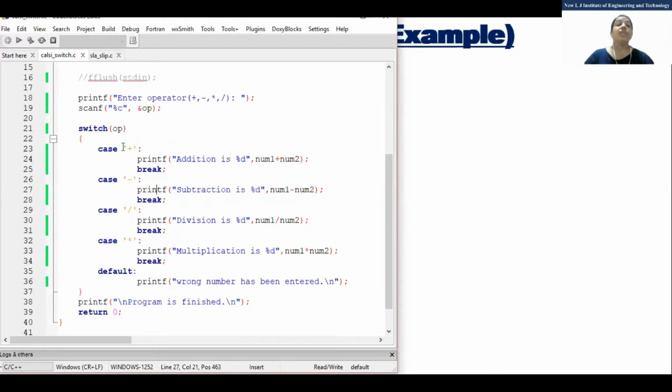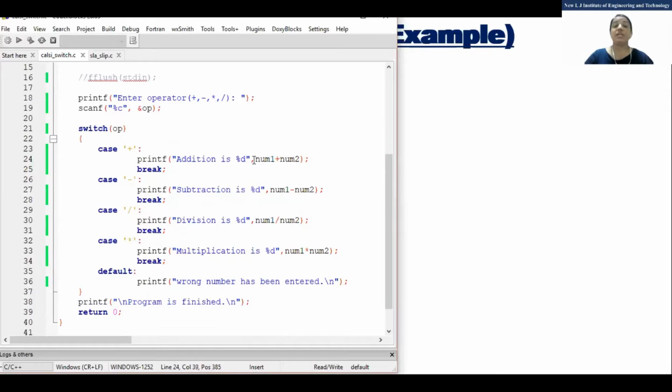Any doubt? So you need to write for plus, you need to write for minus, division and multiplication. That's it. And you can see that I have used it here only. printf addition is %d, num1 plus num2.